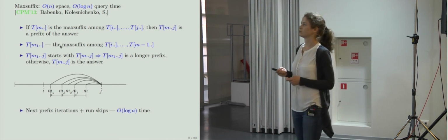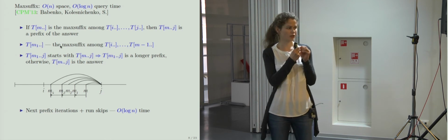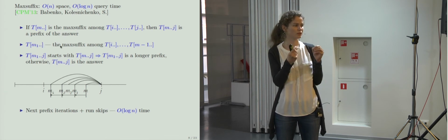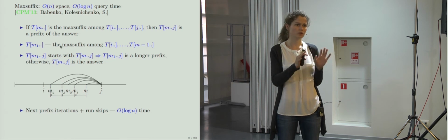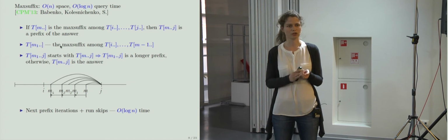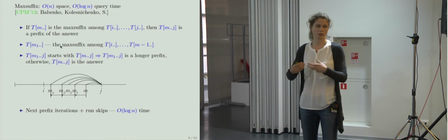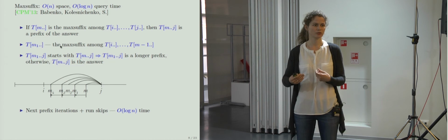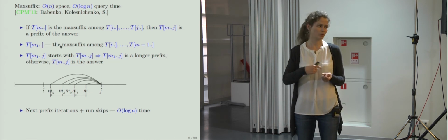We can notice that if we have starting positions that are located closely to each other, then they form runs, and we can skip these runs in constant time. This is not very simple. We have to use longest common prefix tables and range minimum queries again, but this can be done. And each time now, after each step, we will have a prefix that is at least twice longer than the previous one. And so we have logarithmic time.